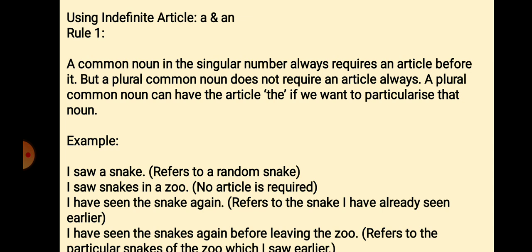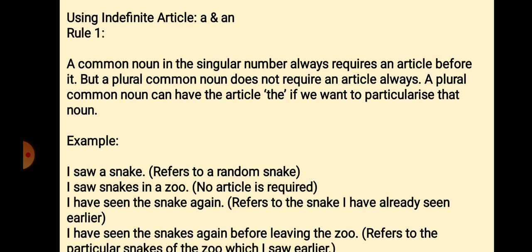Now let us learn the rules for using the article. First of all, we'll see the rules for indefinite articles a and an. Rule number 1. A common noun in the singular number always requires an article before it, but a plural common noun does not require an article. A plural common noun can have the article the if we want to particularize that noun. For example, I saw a snake. The article a refers to any snake, that is any random snake. Next sentence, I saw snakes in a zoo. Snakes is in plural form, so an article is not required.